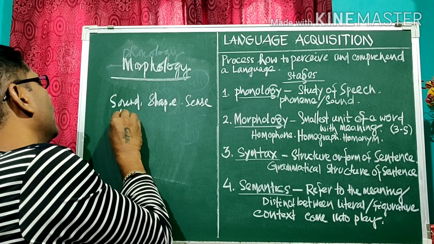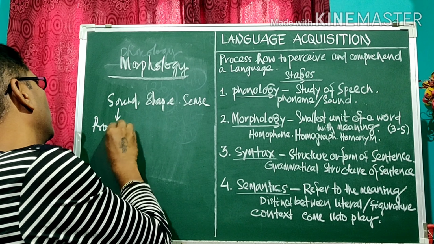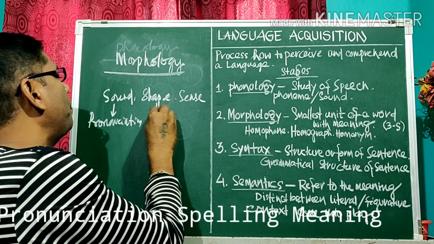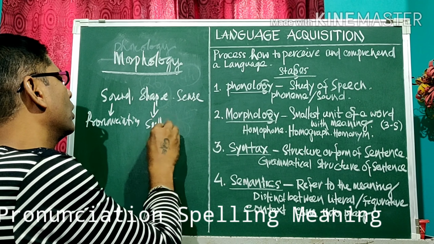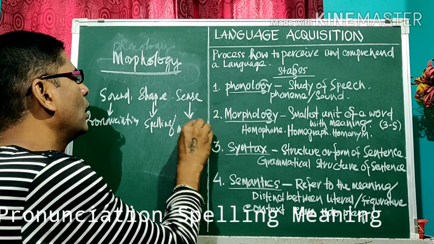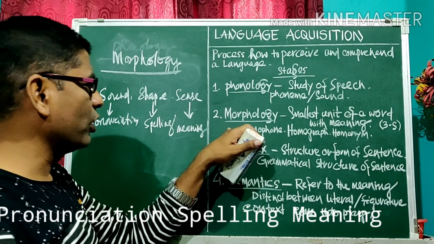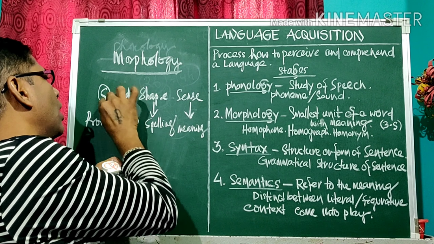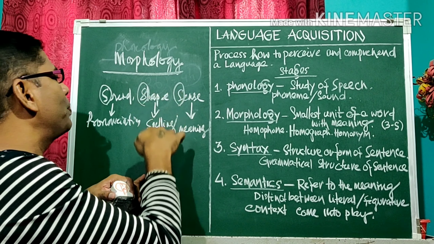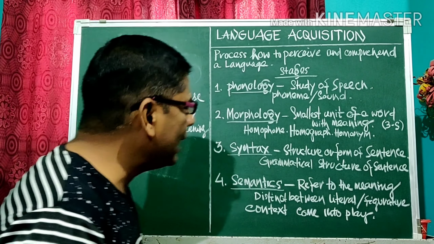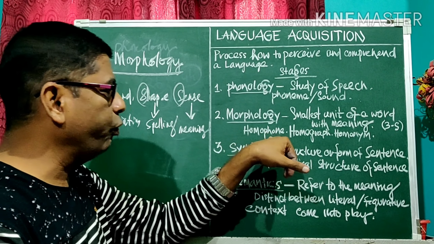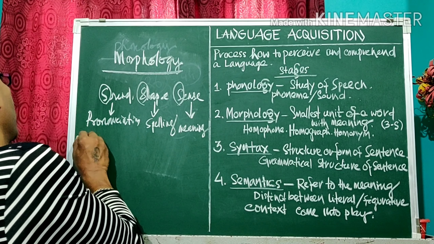Sound denotes pronunciation, shape denotes spelling, sense denotes meaning. In morphology, you can get 3 S: sound, shape and sense. Sound denotes pronunciation, shape spelling, sense meaning. And in morphology, you can get the meaning of a word in 3 manners: homophone, homograph, homonym.